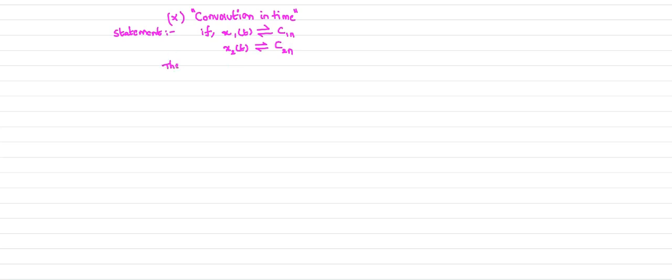Then the convolution of x1 of t and x2 of t, this is your convolution. Then the convolution of the two signals results in what is the complex exponential Fourier series coefficient.